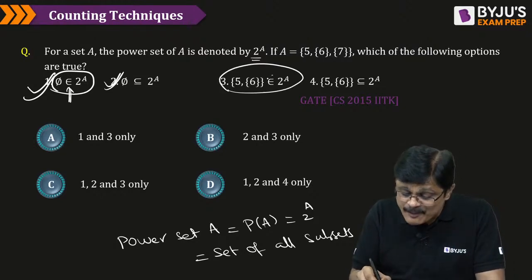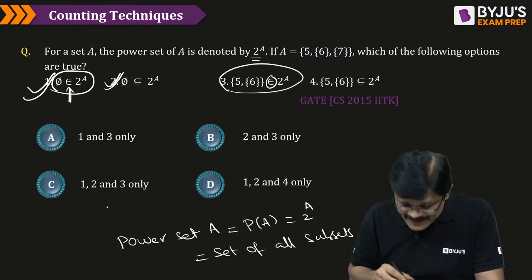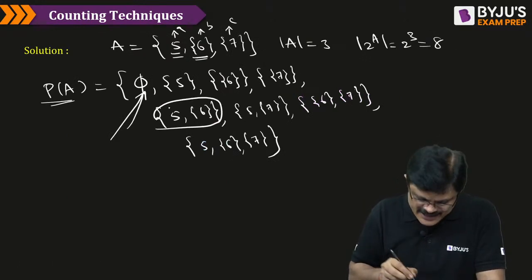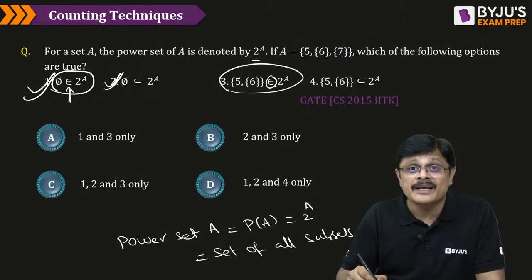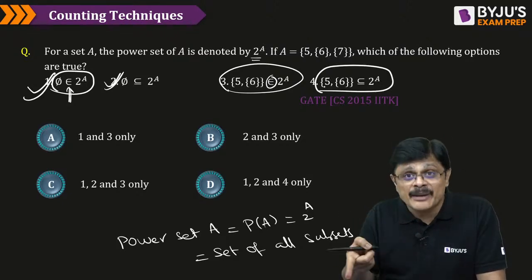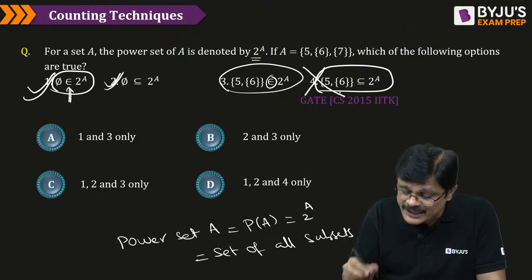You check whether it belongs to, which means element. It should be in this set containing 5, 6. Yes, it is in this particular set. It belongs to is correct. But he is saying this is a subset. No, this is an element of 2 power A, not a subset. Therefore it is wrong. So 1, 2, 3 are correct.